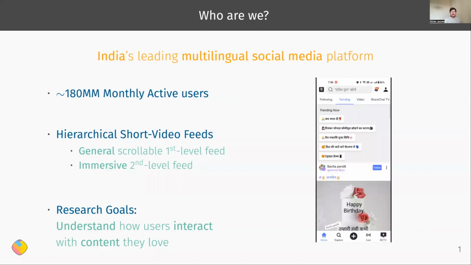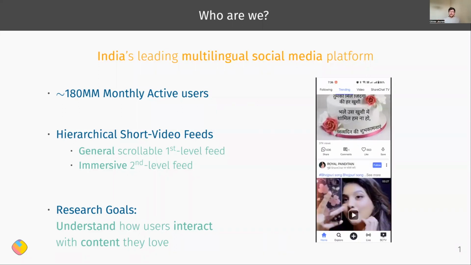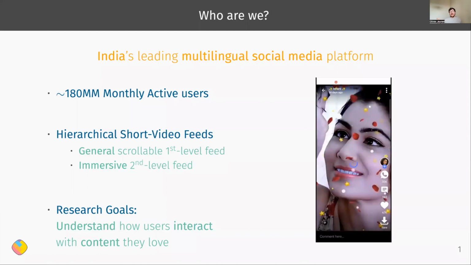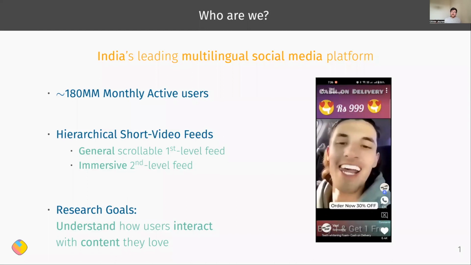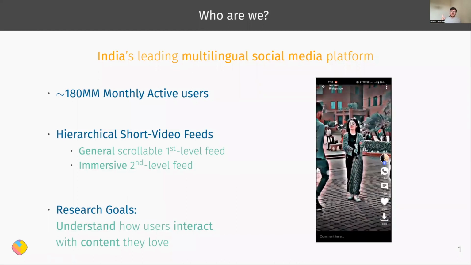So this very short video should really show the point where we have a feed, you can scroll, you can scroll, and then when the user sees something that they like, they can tap it and go into this second-level feed. And so we have different research goals, but one is really that we want to understand how users interact with the content that they love.